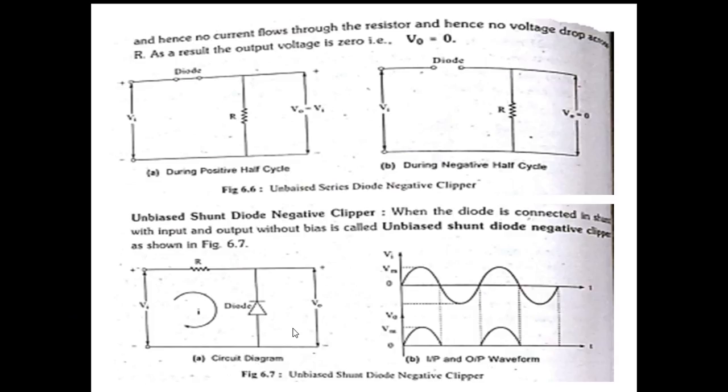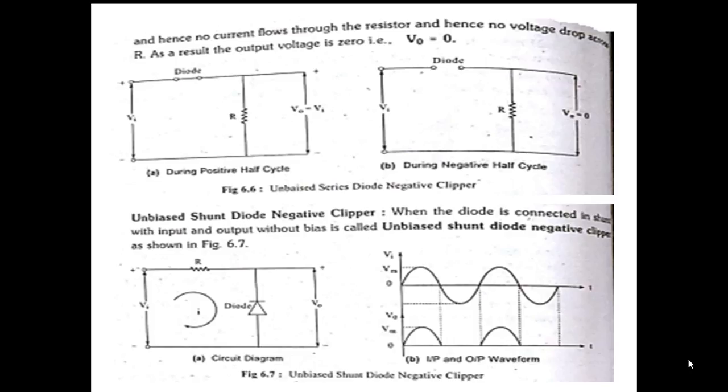Therefore, the output voltage is equal to 0. No signal appears across the output during the negative half cycle, so the negative half cycles disappear in the output.